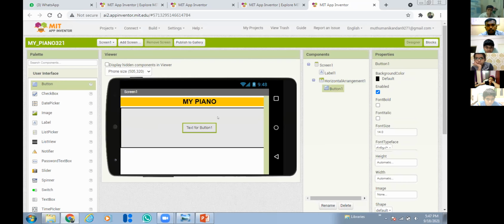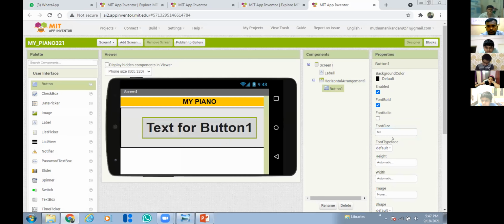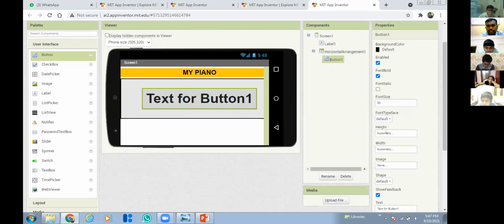Now the properties for this button are font bold, so that the font will be bold, and font size I'm going to give as 50, height 50%, and width 10%.